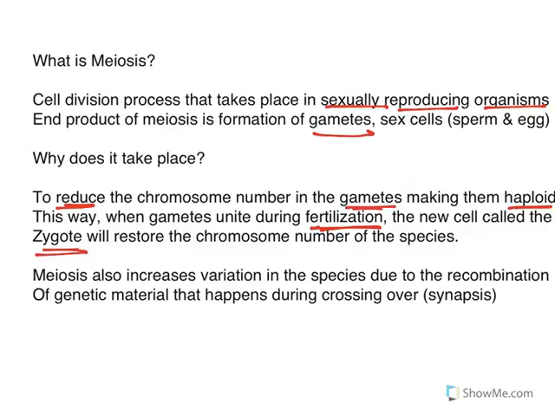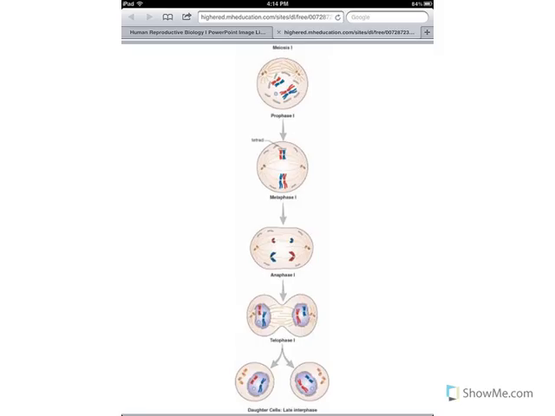Meiosis is also going to increase variation in the species, because during this process we will see recombination of genetic material that's going to occur during crossing over, also called synapsis. This will occur in prophase. Let's see exactly what we are talking about.